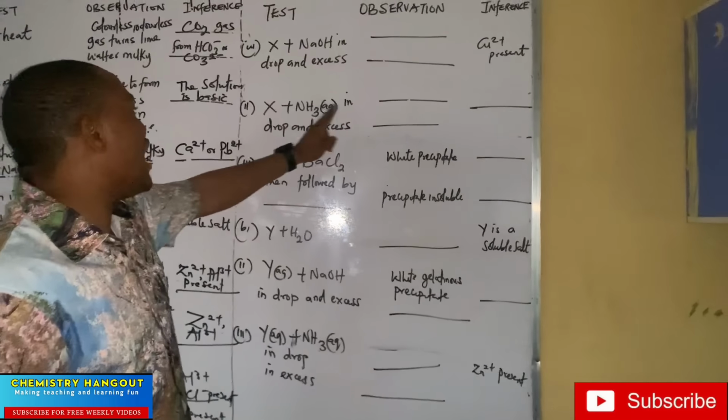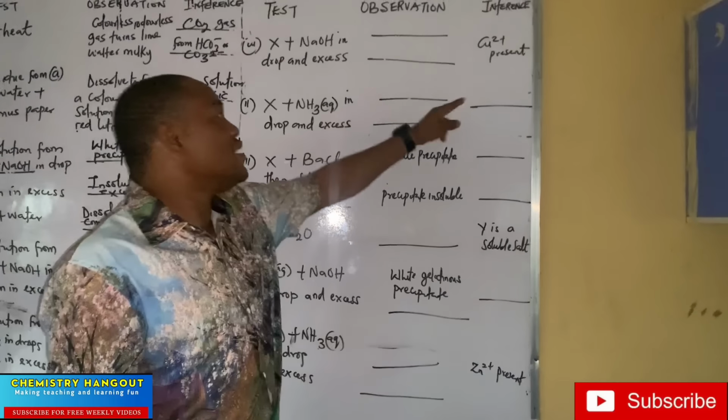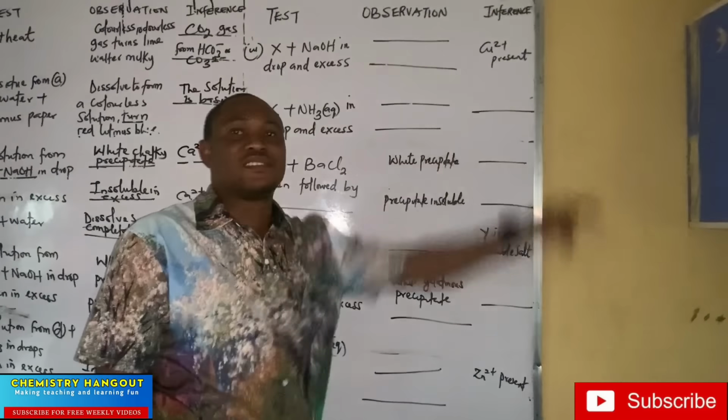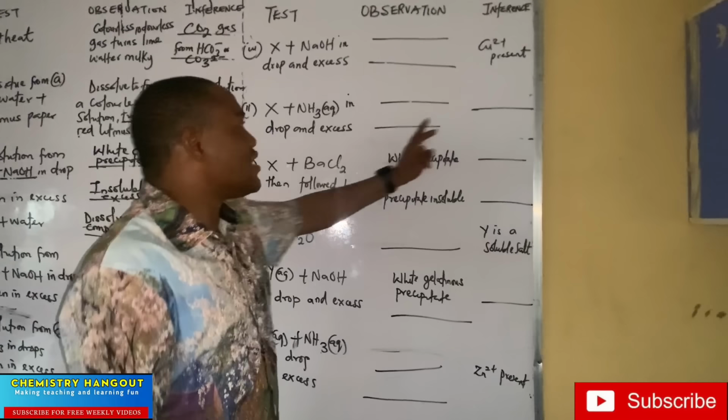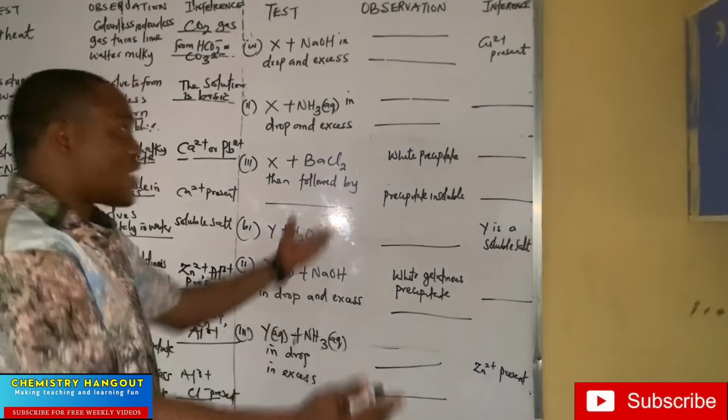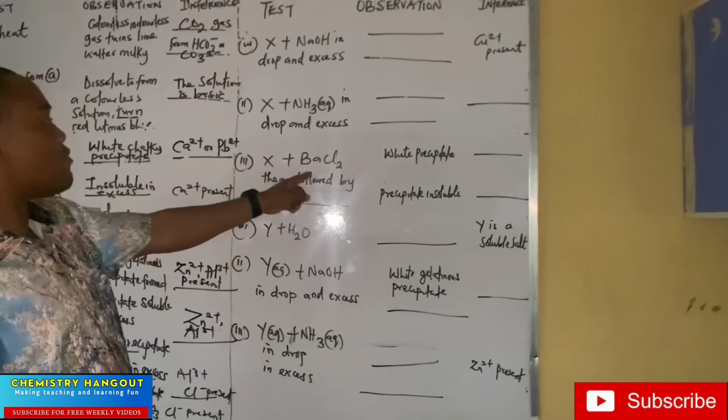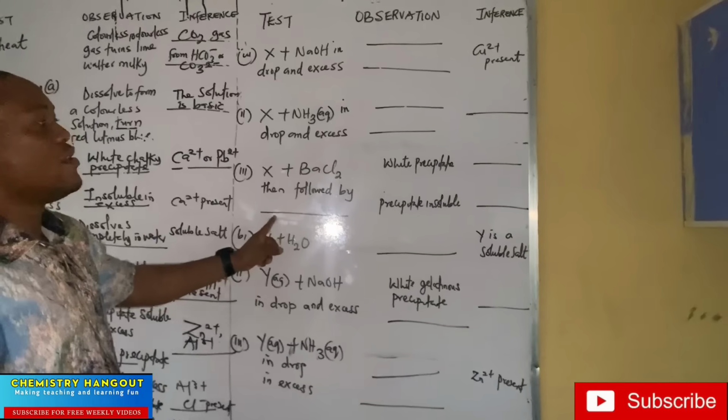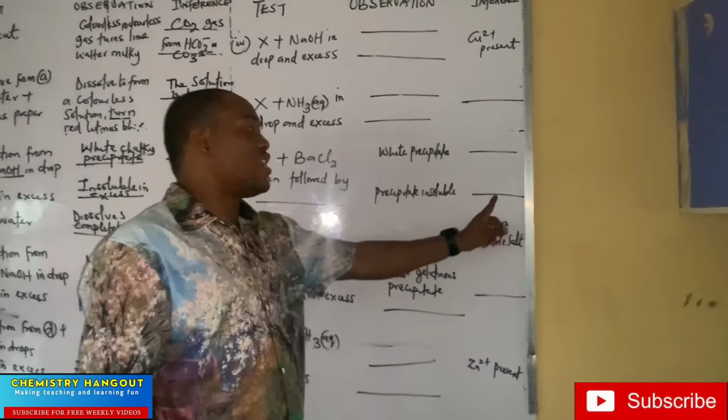X plus ammonia in drop and in excess, this. So nothing is here, nothing is here, nothing is here. You have to fill it, and it can come like this on that day. X plus barium chloride, then followed by what? White precipitate. Nothing is here, nothing is here.